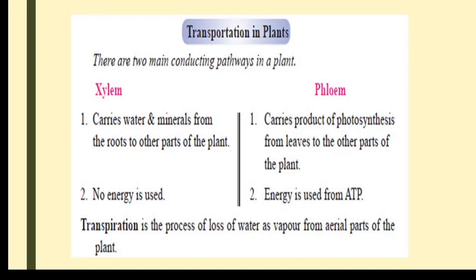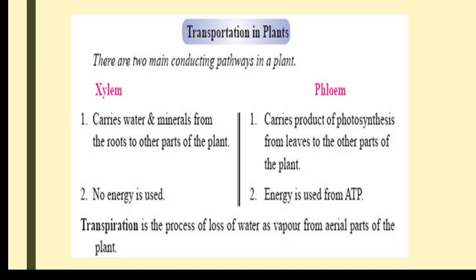And from the leaf, after photosynthesis, the starch will be synthesized. That will be transported from the leaf to different parts of the body, because all the parts of the plant are growing, so the food should reach all the growing regions. So it is bidirectional, we can say. That means it goes from the leaf to the stem, to the root, to the bud, to the flower, to the branches, etc. So it is multi-directional. From the leaf to different parts of the body, the food is conducted, transported. That is done with the help of a tissue called phloem.